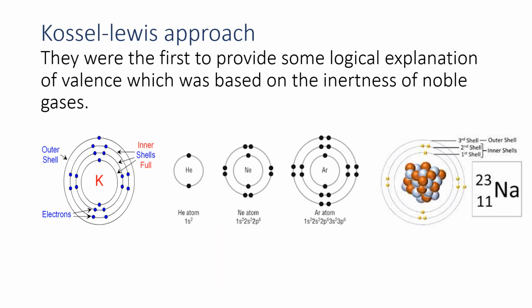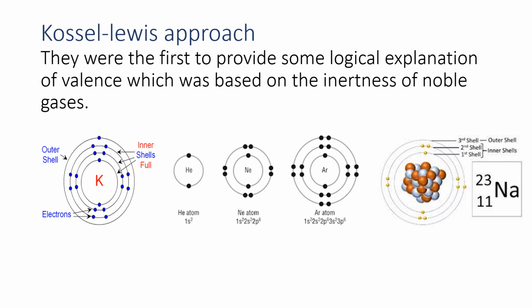The first theory towards chemical bond is the Kossel-Lewis approach. They were the first to provide some logical explanation of valence. So what is valence? Valence relates to the outermost shell of an atom, which was based on the inertness of noble gases.